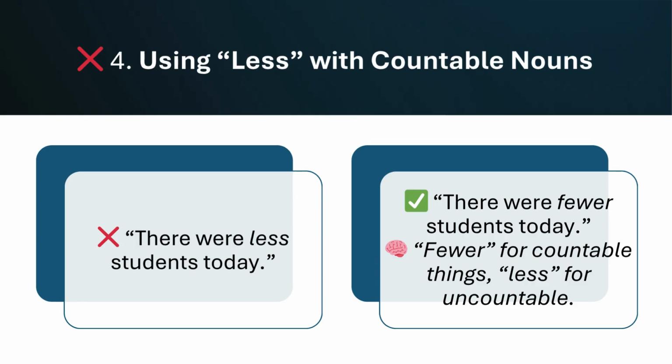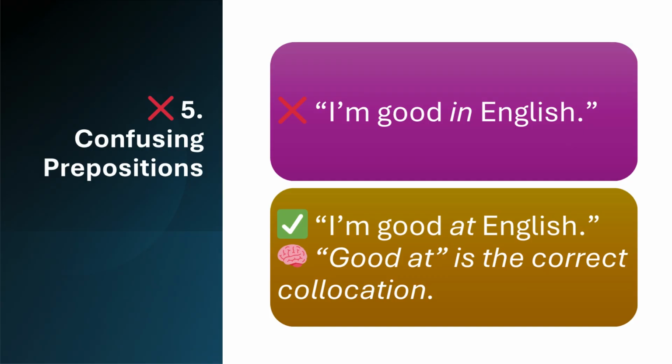And the next mistake that we usually make is confusing prepositions. For example, I'm good in English. No, I'm good at English, because good at is the correct collocation. You see, that's just a minor mistake, but it makes a lot of difference when we are speaking. I'm good at English is the correct version.